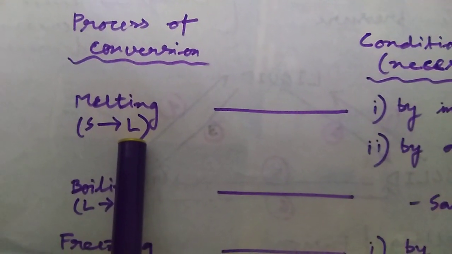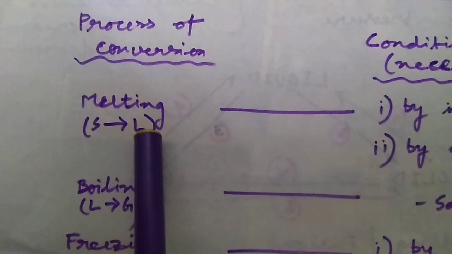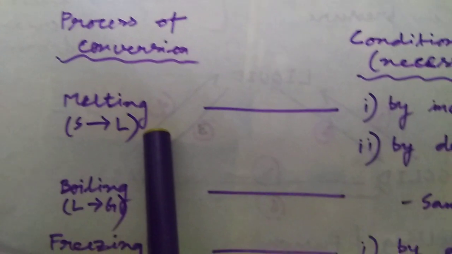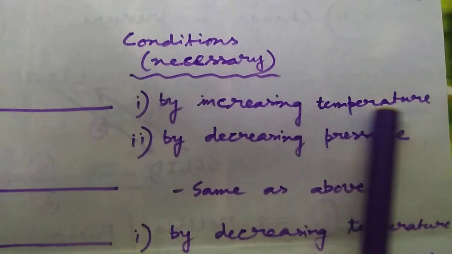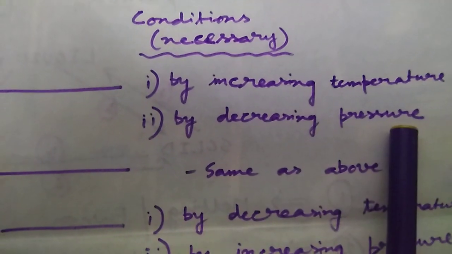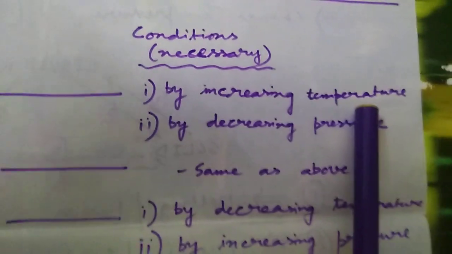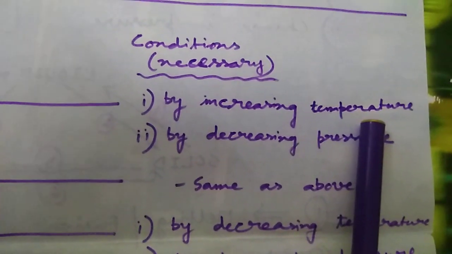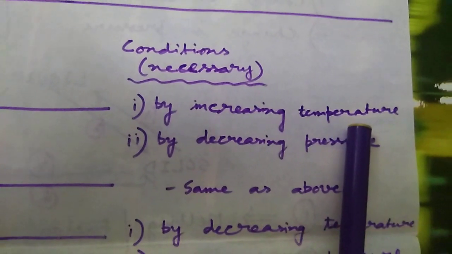How is it possible? If we apply some external condition. So which are those external conditions? It can be by increasing temperature and by decreasing pressure. Why? If we increase temperature, it means we are providing external heat energy.